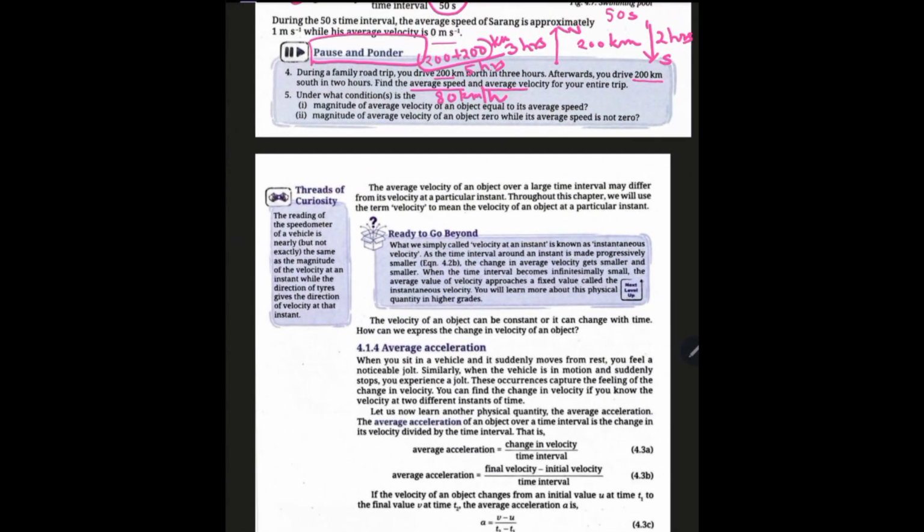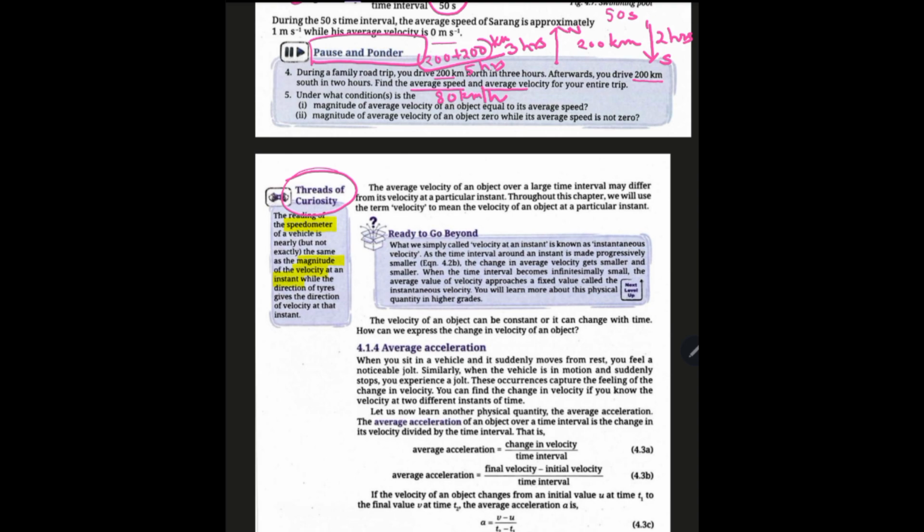Let us see this part, the Threads of Curiosity. The reading of a speedometer of a vehicle is nearly the same as the magnitude of the velocity at any instant. That means it is the same as instantaneous velocity. And what does that mean?